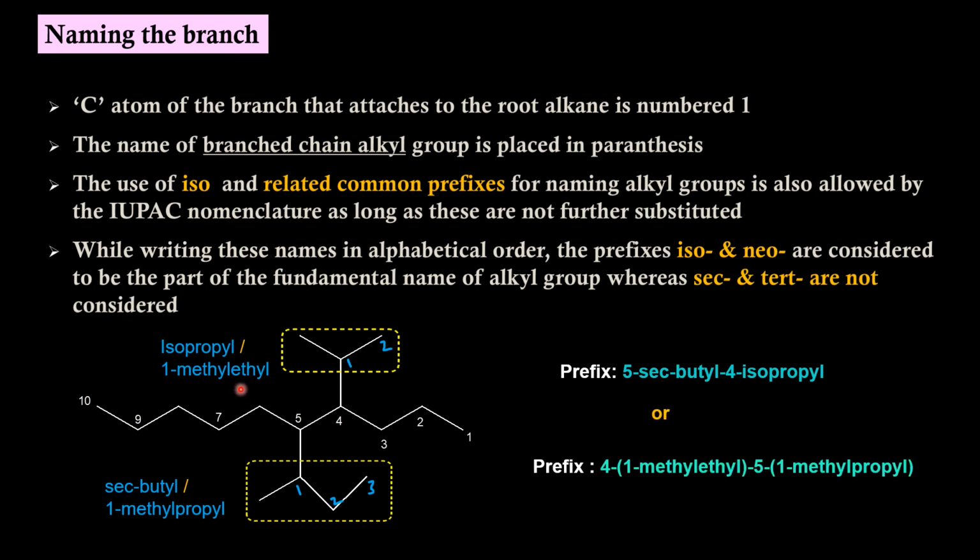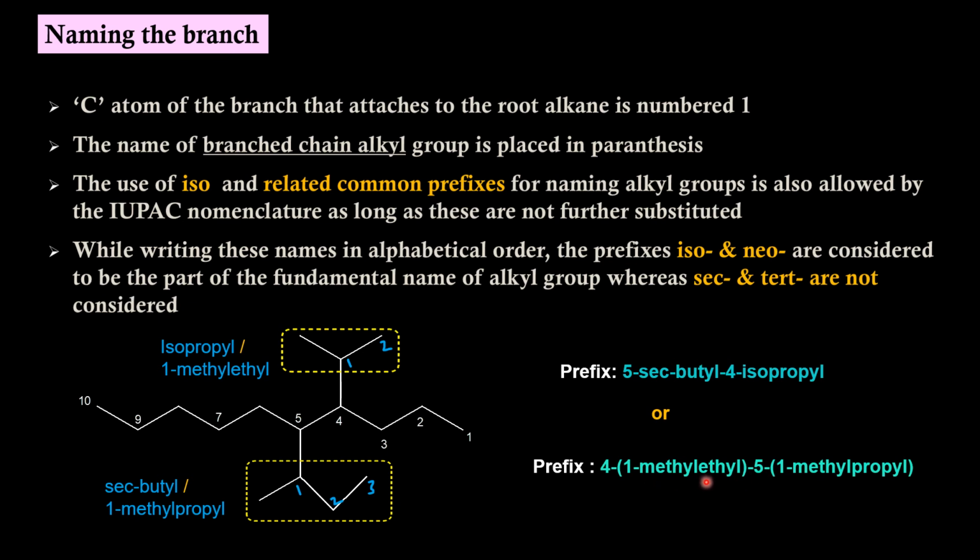If we are using the other name, then at 4 we have to put the bracket here because the name is complex: 4-(1-methylethyl), and at position 5 we have 1-methylpropyl. Methyl is common in both cases, so rule that out.